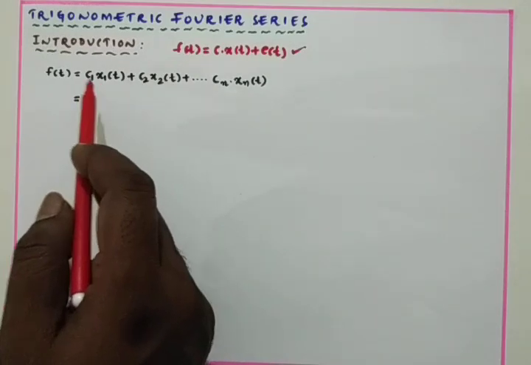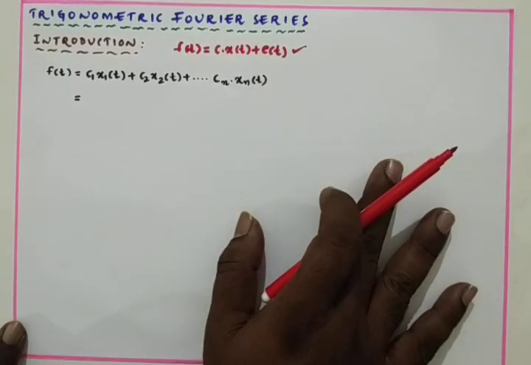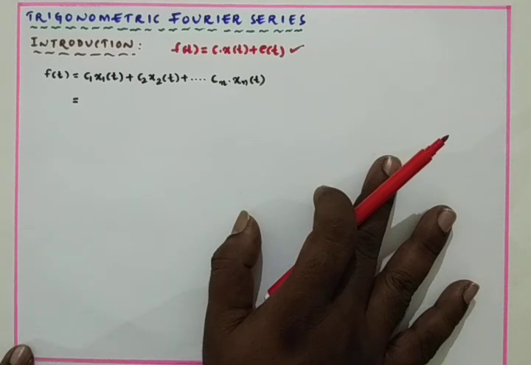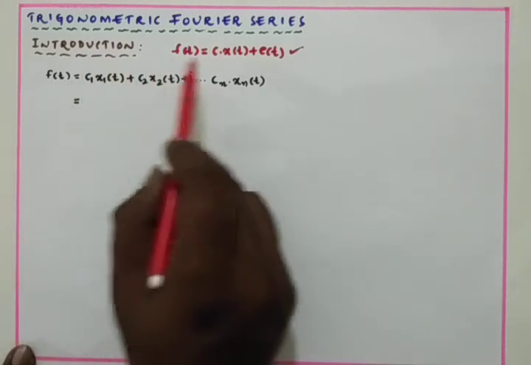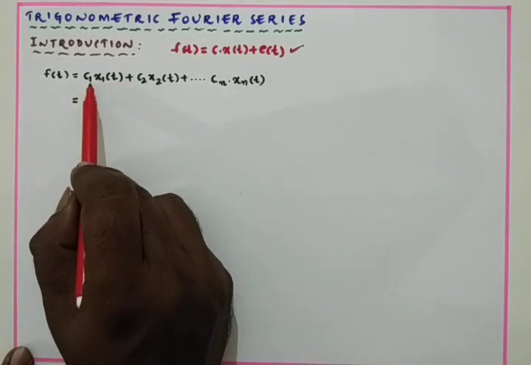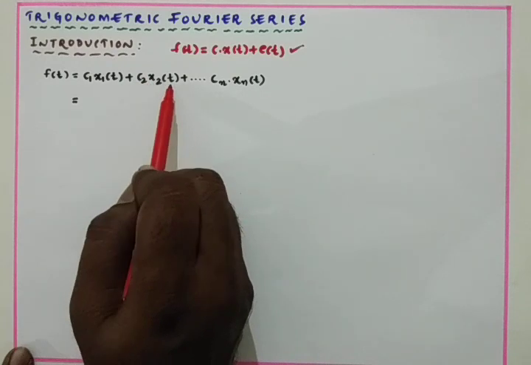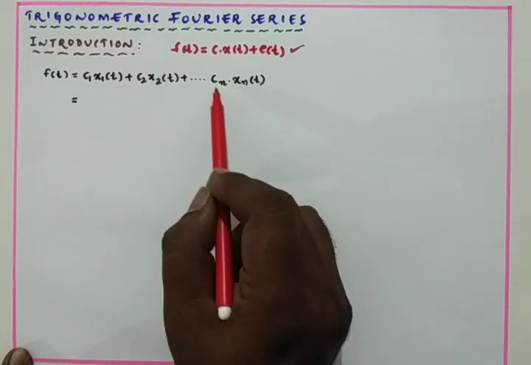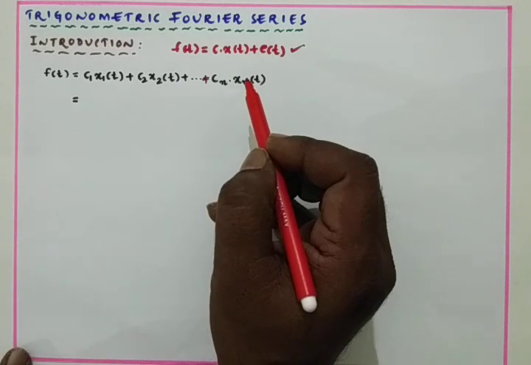If f of t is not orthogonal to x1 of t, x2 of t, up to xn of t, then we have the relation f of t is equal to c1 x1 of t, where c1 is the component along x1 of t due to f of t, plus c2 x2 of t, where c2 is the component along x2 of t due to f of t. Likewise, we have cn into xn of t.